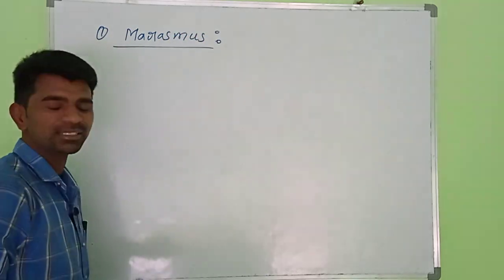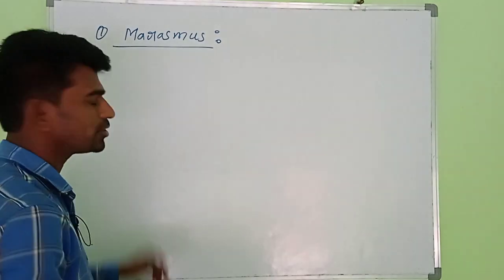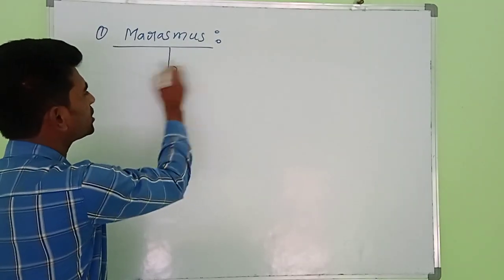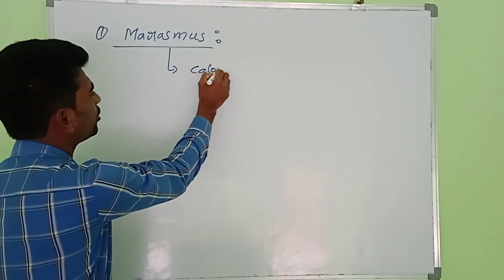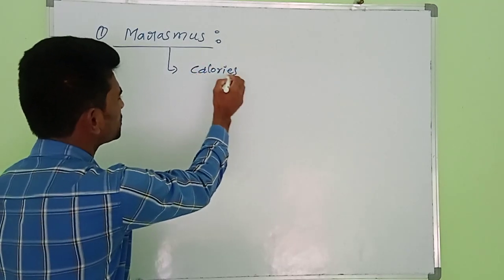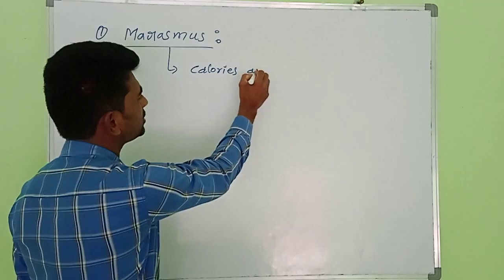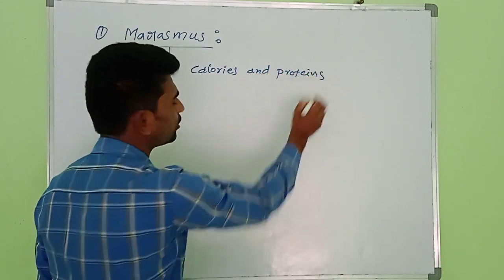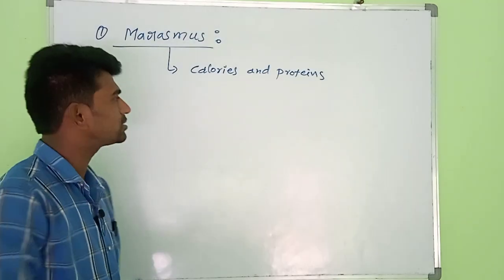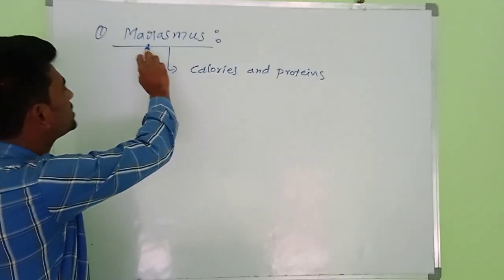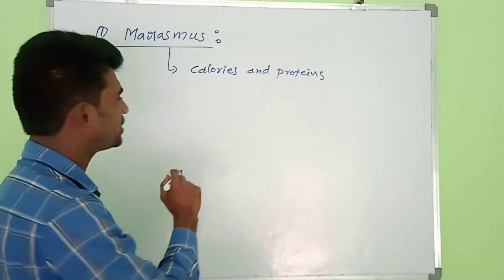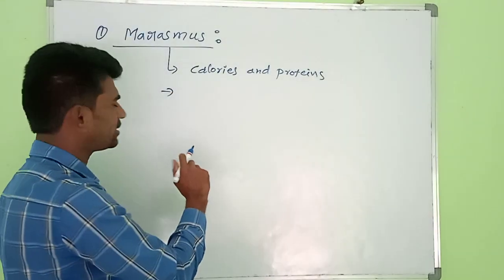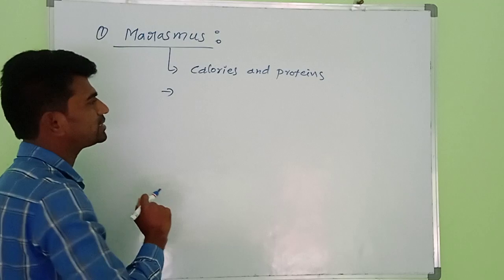The marasmus disease is due to the deficiency of calories and proteins. Calories and proteins deficiency causes a disease called marasmus. And there is another reason for marasmus disease.